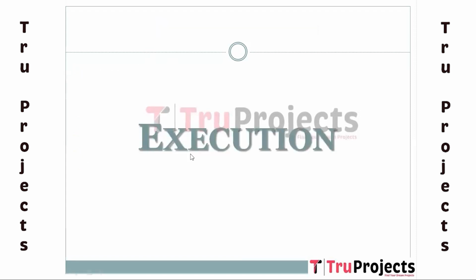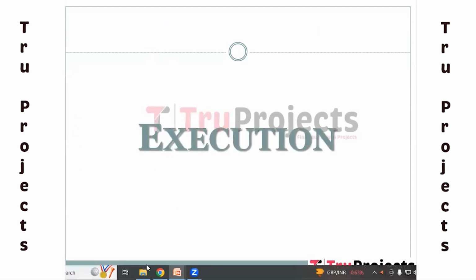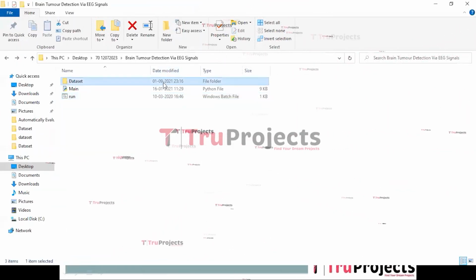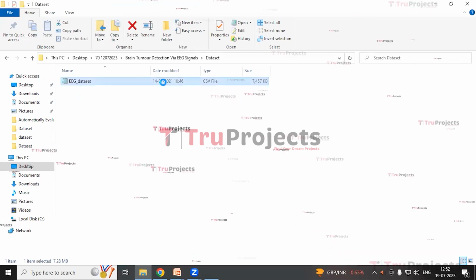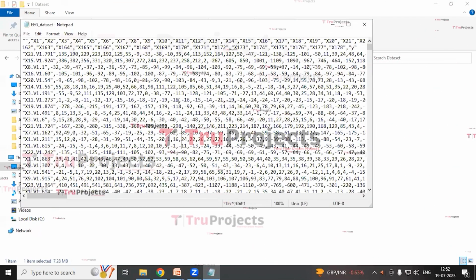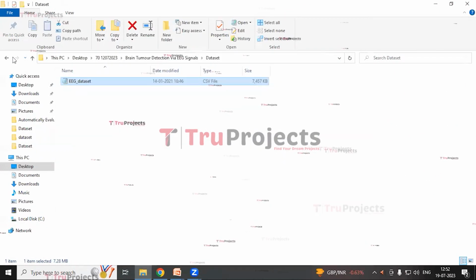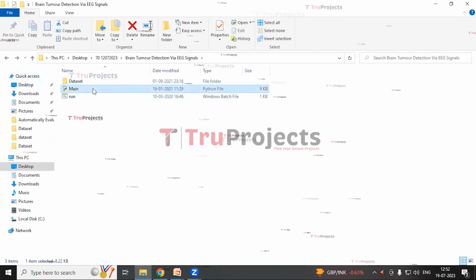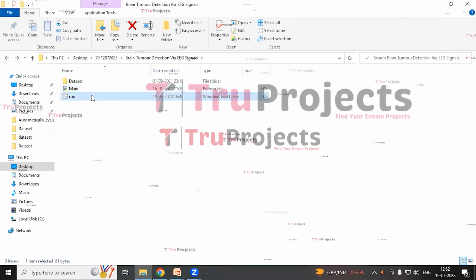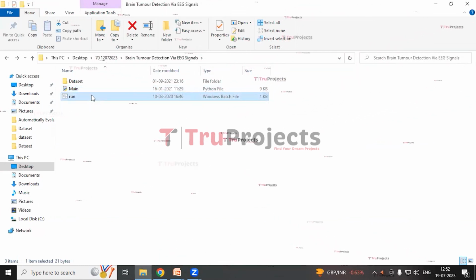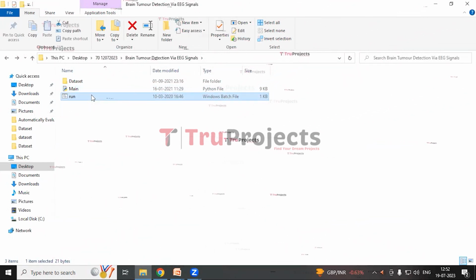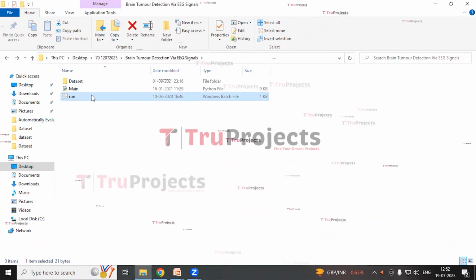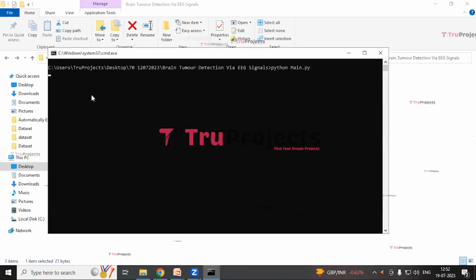Execution. For execution of the project, first open the code folder. This is the code folder. So this is the dataset file, and this is the dataset for which we are going to build the model. This is the main code file which contains the Python script, and this is the run.bat file. Instead of executing the program in the command line interface, we have created a Windows bat file to execute the project. So double click on it for execution.